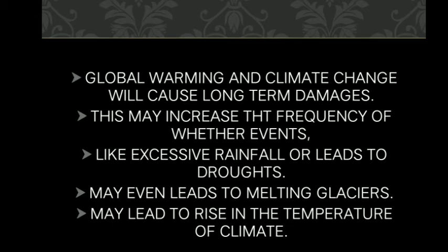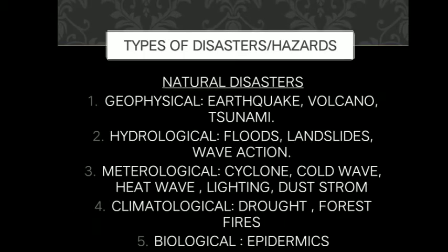If we go into detail on the types of disasters, we can find natural disasters and man-made disasters. Natural disasters are basically classified into five types: geophysical, hydrological, meteorological, climatological and biological.